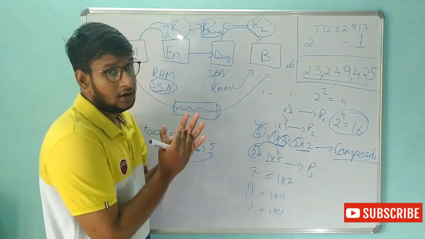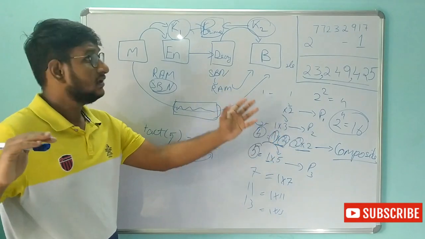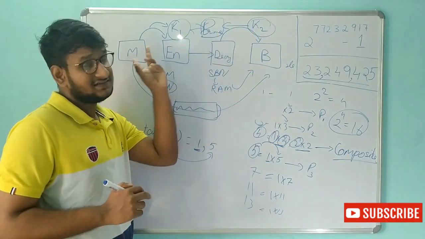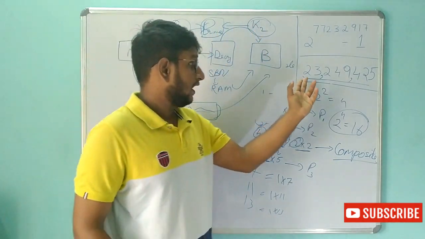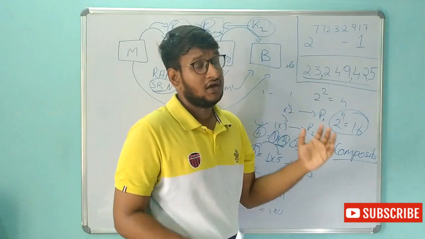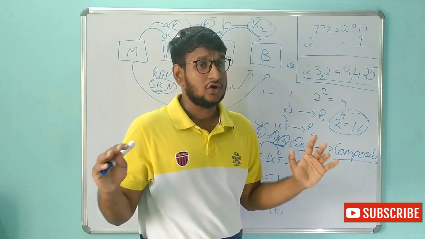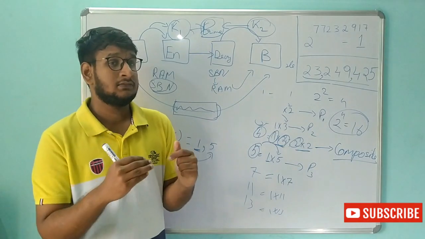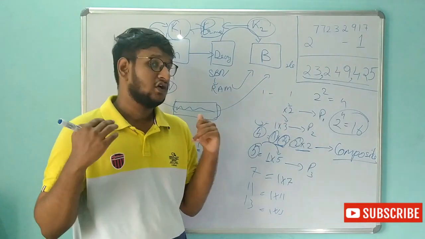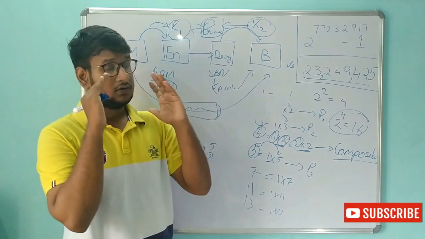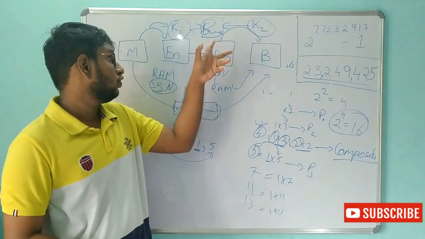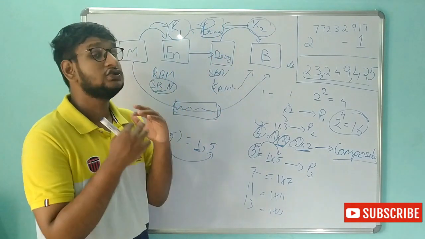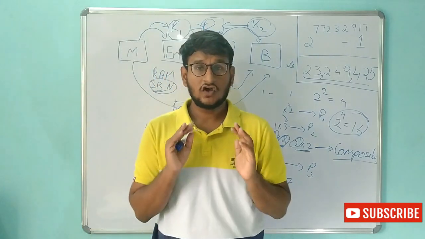But if the prime number is big, the keys cannot be deciphered. If you are taking a prime number of 10 digits or 20 digits, it will be very difficult for computers to compute that number. It will take nearly months or even years to find that particular prime number in order to decipher these two keys. So this is the use of prime numbers.